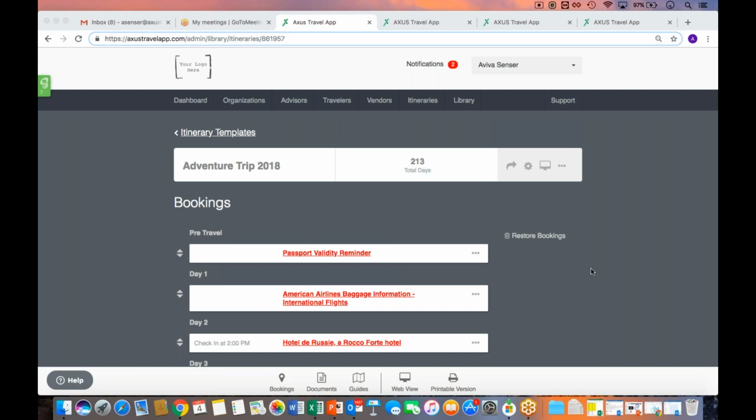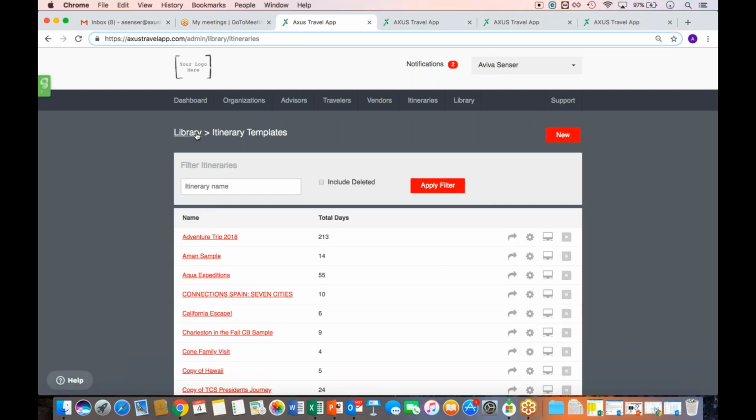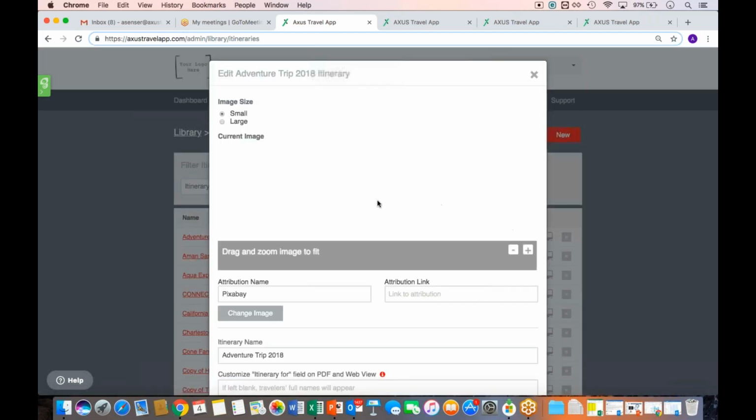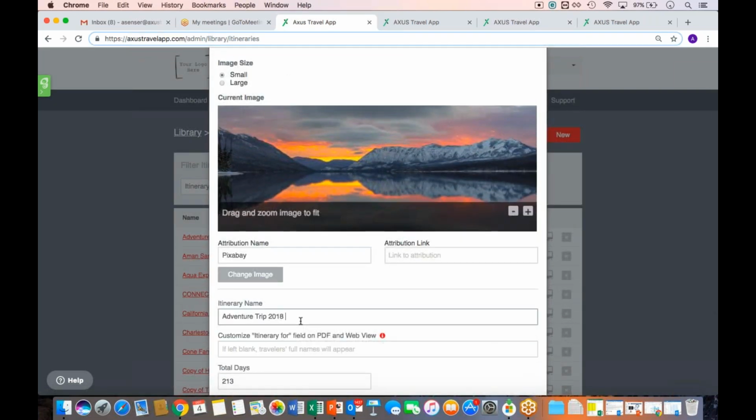In terms of privacy in the library, if you are creating templates, as we said, right now everything is viewable to others within your organization. So if you're working within your itinerary templates and you prefer something not to be touched by anybody else within your organization, what I recommend is to edit the title and perhaps put your name.